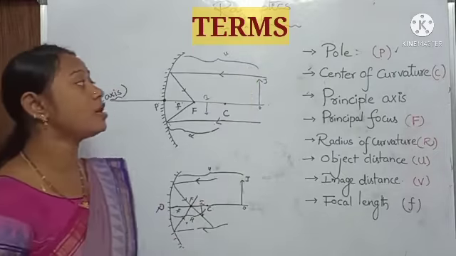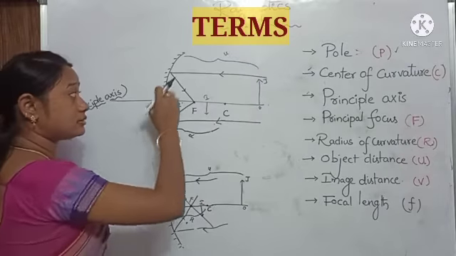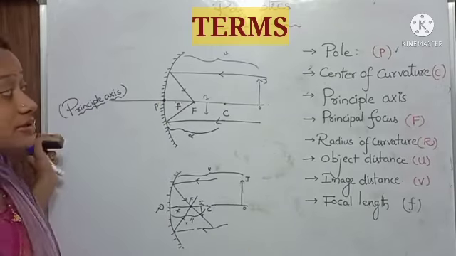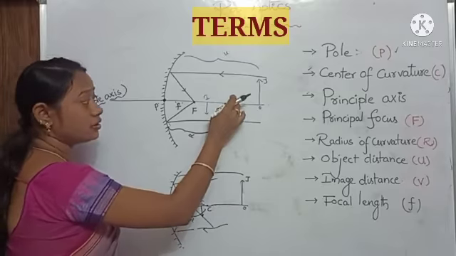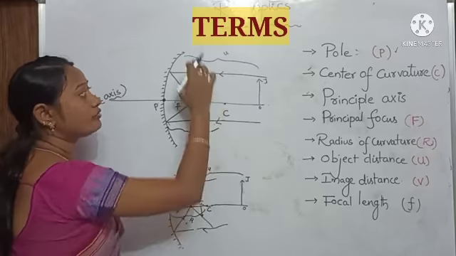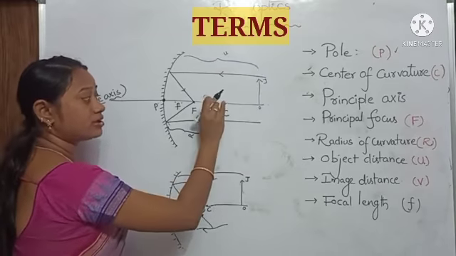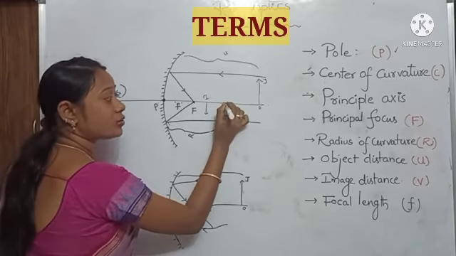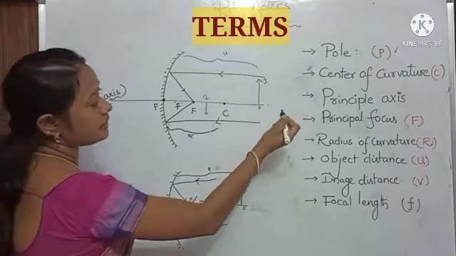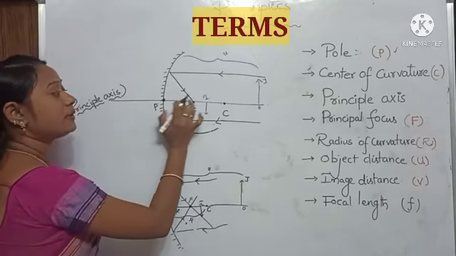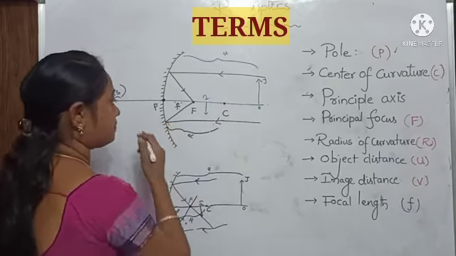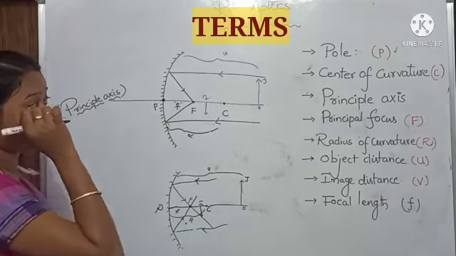Pole. What is pole? The pole is the center of the mirror. First one. Next, what is center of curvature? Here, when we extend the concave mirror, we will get a sphere. The center formed is known as C, center of curvature. Next, principal axis. The line joining the pole and the center of curvature, P and C, is known as principal axis.